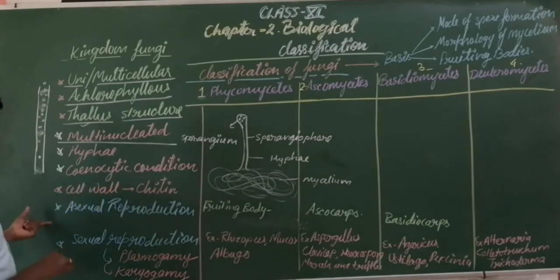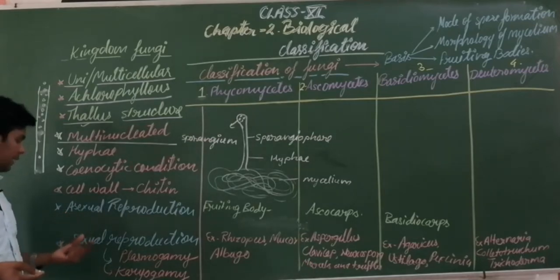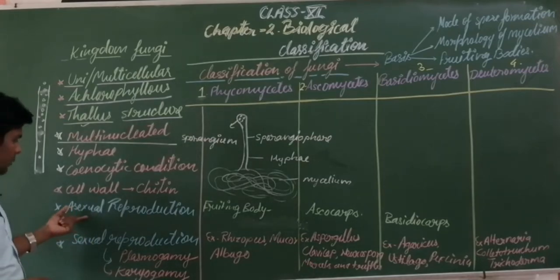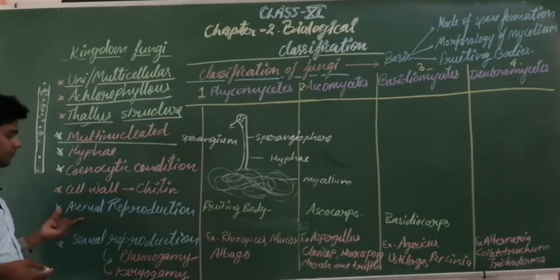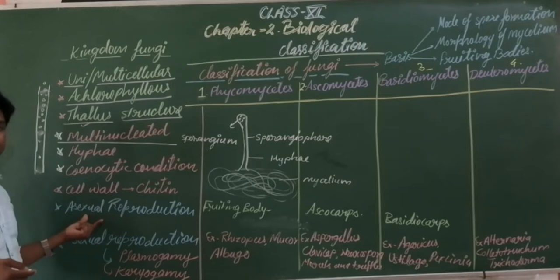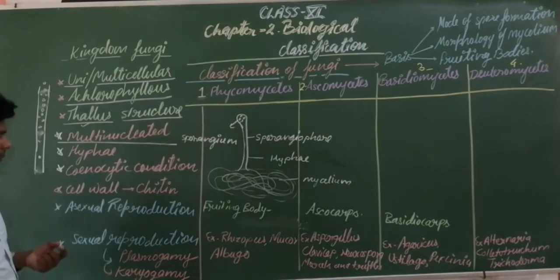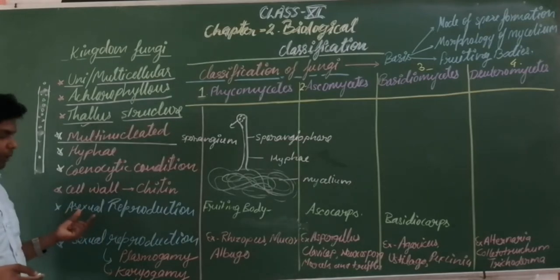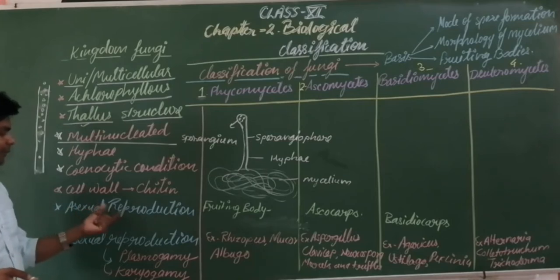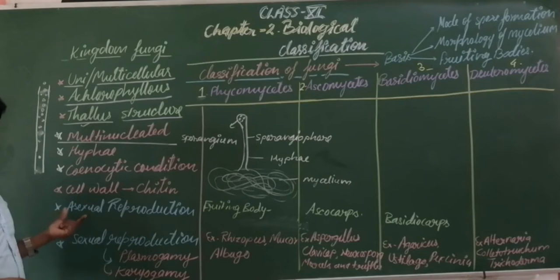Okay. Fungi can reproduce by both methods, asexual reproduction and sexual reproduction. Asexual reproduction you have studied well in 10th class, students. Fungus reproduces asexually by spore formation, and by fragmentation also it can reproduce asexually. Fragmentation, budding and spore formation are the ways to reproduce asexually in fungus.